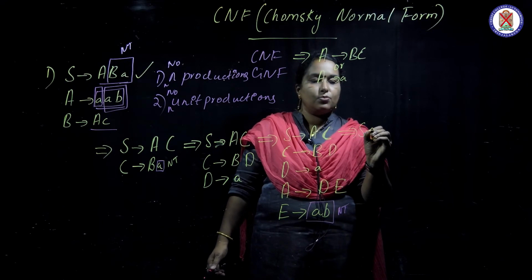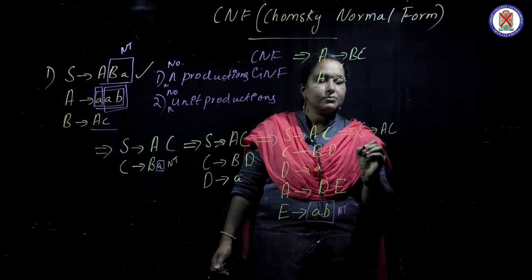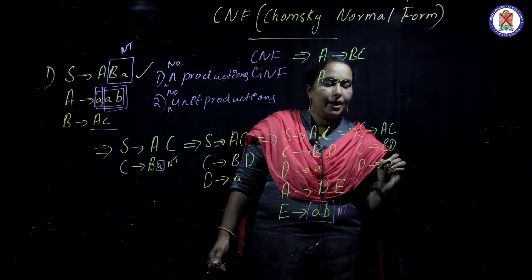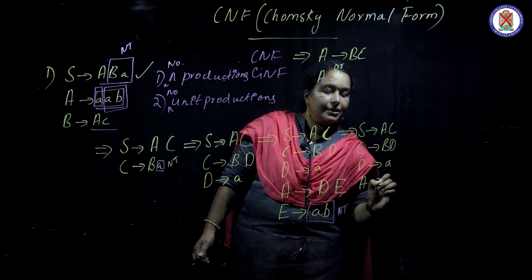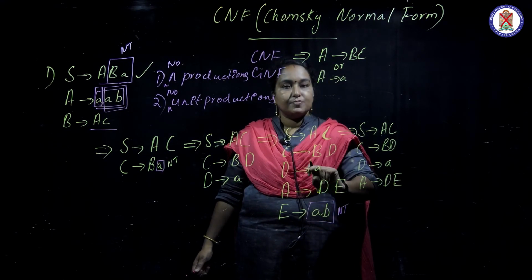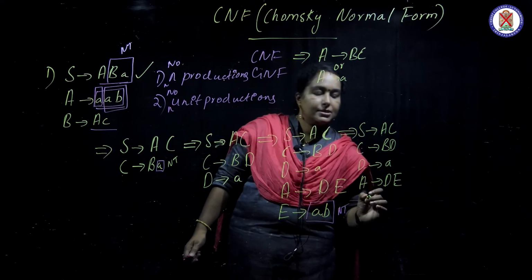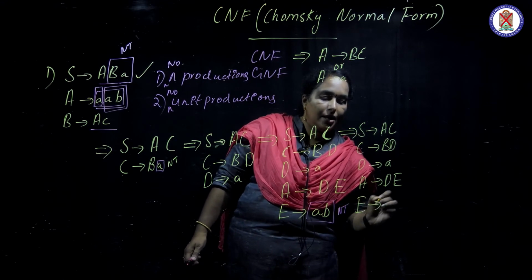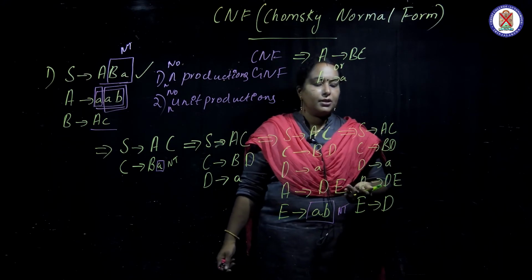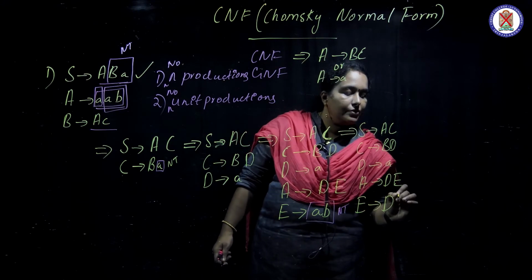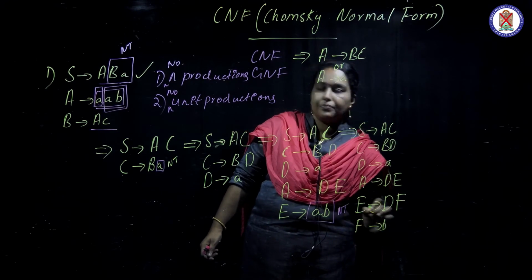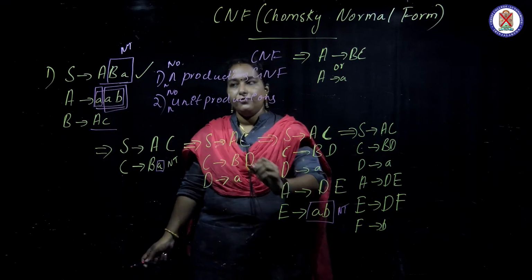S gives AC, C gives BD, D gives A, and A gives DE. Then look here, A can be substituted with the non-terminal D, isn't it? So E gives D, and B can be substituted with another non-terminal. So I give the non-terminal F, and F derives B. Okay, so this has been finished.